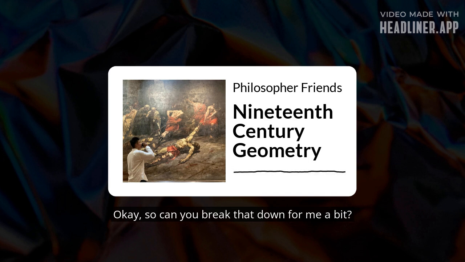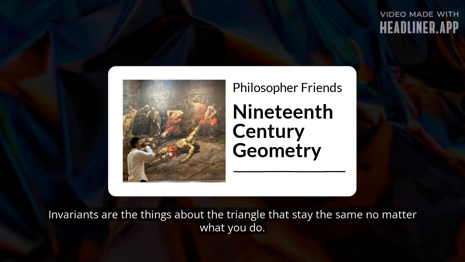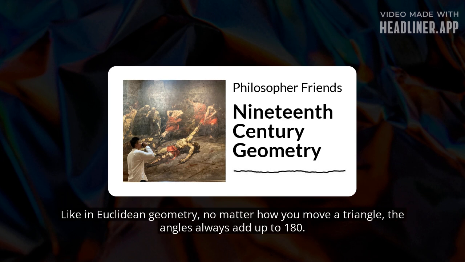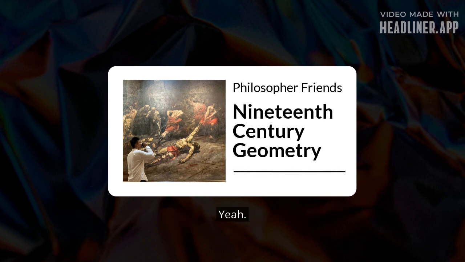Okay, so can you break that down for me a bit? Like, what are invariants again? Okay, imagine a triangle, right? Rotate it, slide it around, flip it over. Those are all transformations. Invariants are the things about the triangle that stay the same no matter what you do. Like in Euclidean geometry, no matter how you move a triangle, the angles always add up to 180. Right, yeah. That's an invariant.